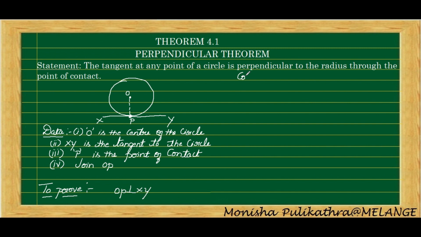For this we need to write a little construction. The construction is: first we need to mark a point Q on XY and join OQ. This is the construction we need to do in order to prove the theorem. Mark a point Q on XY and join OQ. Next we are going to prove.